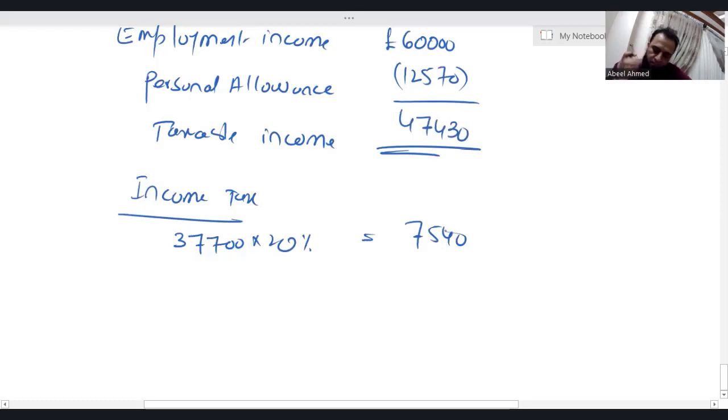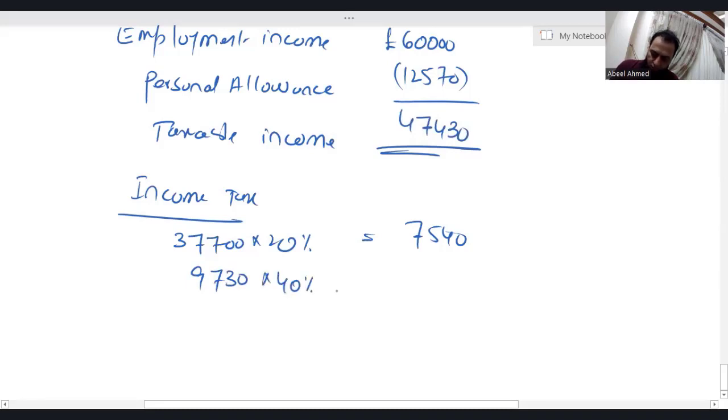Now just deduct 37,700 from the taxable income of 47,430. The difference, whatever comes, falls in the higher rate band. So 47,430 minus 37,700, I'm getting 9,730.